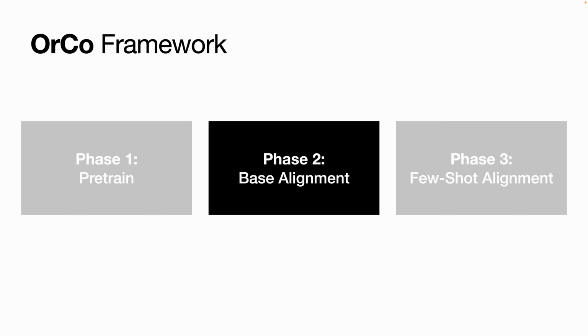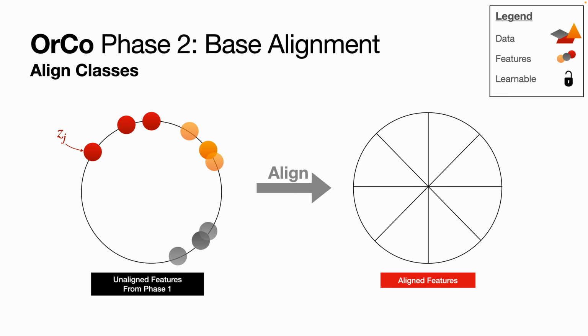Next, we see the base alignment phase. To introduce elements of space reservation, we need to sample locations which could possibly host our feature vectors. On the left, we have our unaligned feature space from the pre-training phase. In this example, we generate 8 pseudo-targets. Let's introduce our features to these orthogonal targets.